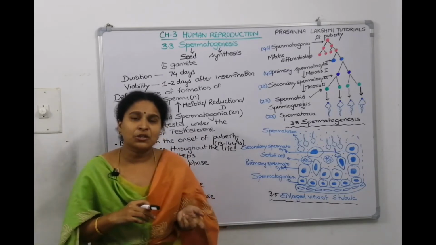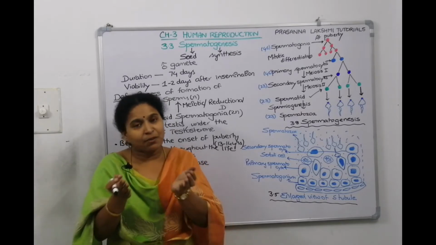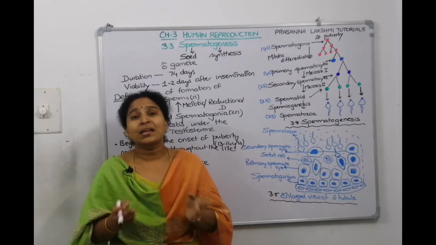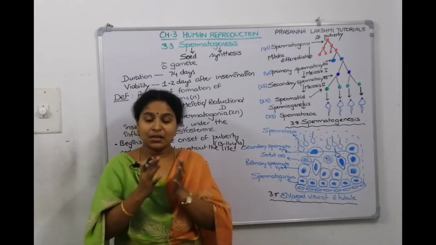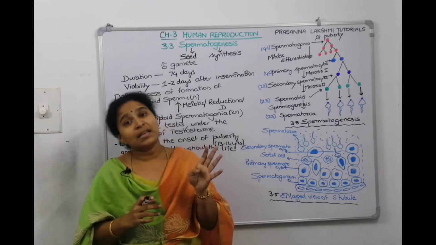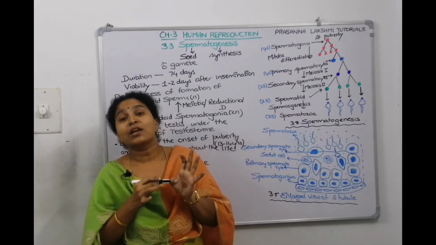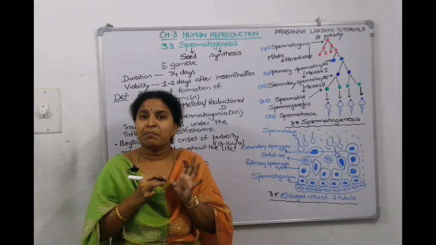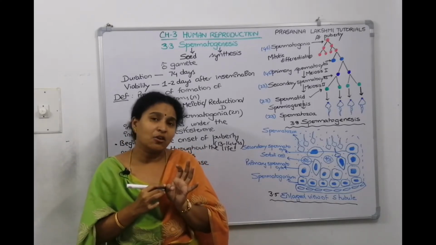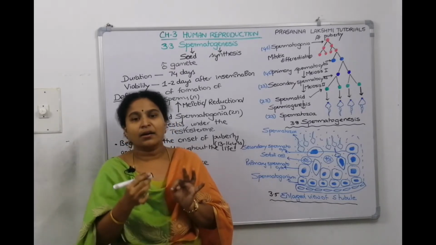After multiplication, the cells which have been formed after division will be very small. Then they need to accumulate nutrients and grow in size before undergoing maturation. That's called the growth phase. First they multiply and increase enormously in number, because male gamete production is always enormous. Then they increase in size by accumulating food materials and reach their maximal size, which is the growth phase.